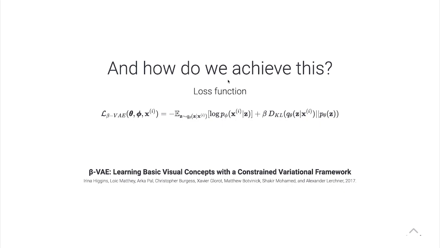And the answer is we adjust the loss function. And again, don't worry about the math here. You can check out the paper if you're interested in the details. But in this paper, they introduced something called the β-VAE to test out this disentanglement idea. Like, how can we enforce disentanglement while training the model? And it's very simple. They find that just by adding this beta in the loss function, which is just a scalar, just one value you can tune, what this does is actually weigh these 2 different loss terms differently. And changing this changes the representation we learn. And the simple takeaway is that a larger beta means greater disentanglement. And we'll see how that comes into play for our actual implementation here.